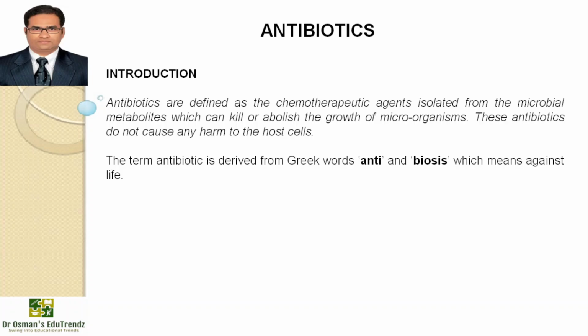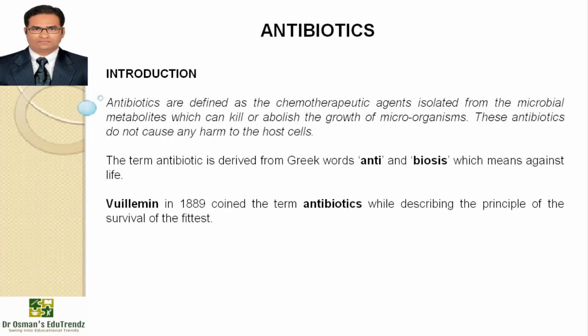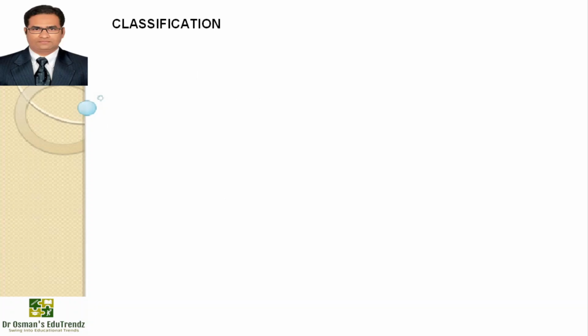If we try to break down the term antibiotic, it is derived from the Greek word antibiosis. Anti means against and biosis means life. So, it doesn't mean it is against the life of human beings, but against the life of the microorganisms which are causing the infection. William coined the term antibiotic in the year 1889 while describing the principle of the survival of the fittest.